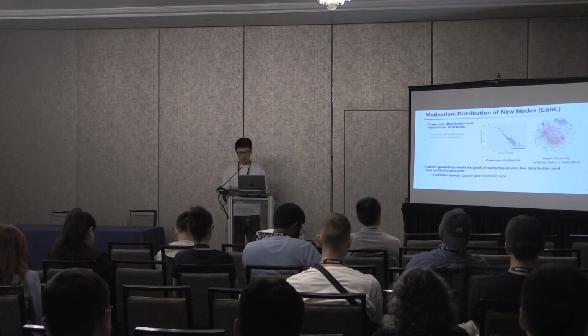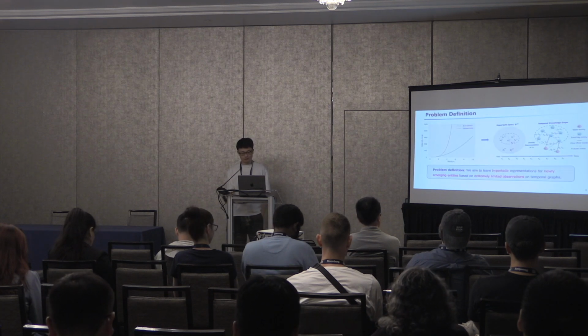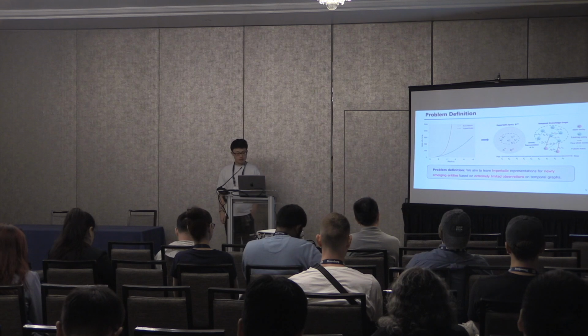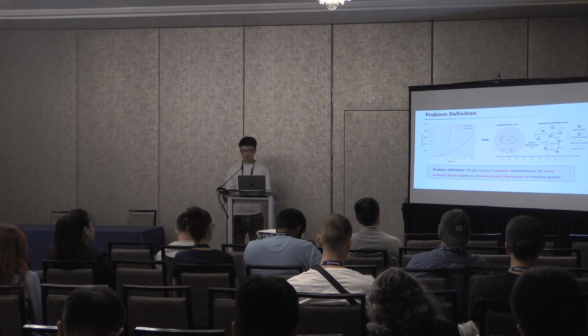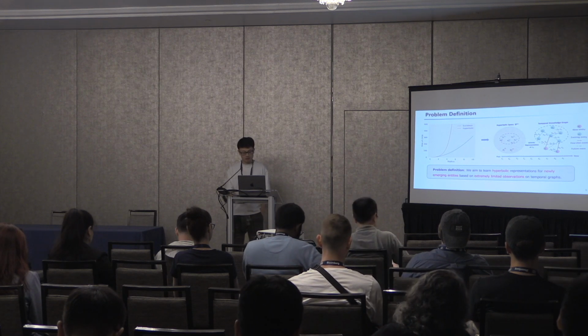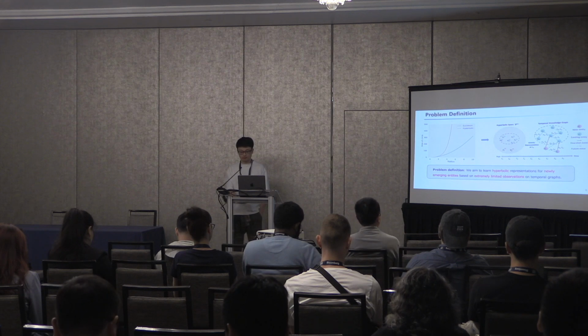So it indicates that we can select a latent geometry that is good at capturing such a power law distribution and hierarchical structure. Combining the two, in this paper, we aim to learn a hyperbolic few-shot representation for newly emerging entities based on extremely limited observations for temporal graphs.